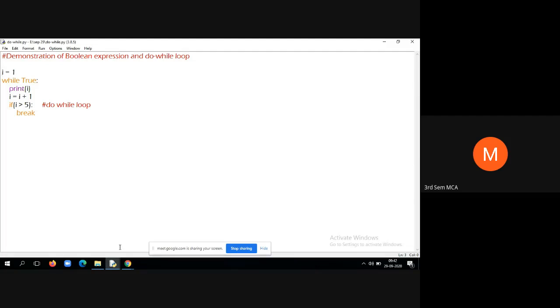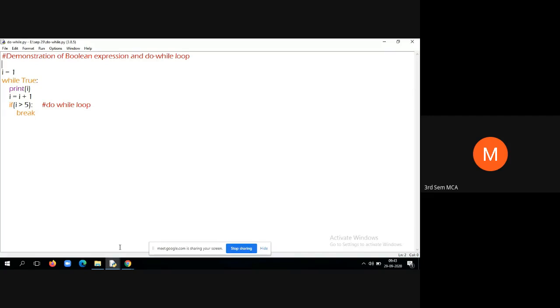So that is one very popular application of exit control loops. Wherever you want to ask the user to enter his choice, whenever you want interactive input, and you want to further validate that input, in such instances you can use exit control loops. For example, a stack program.